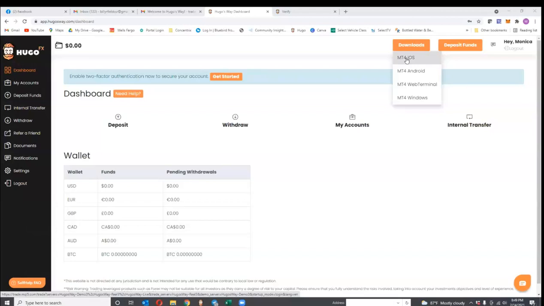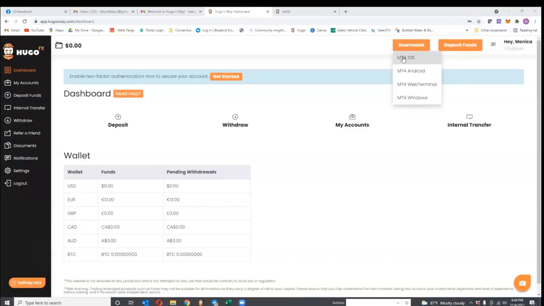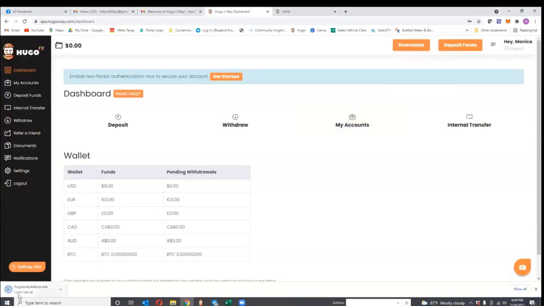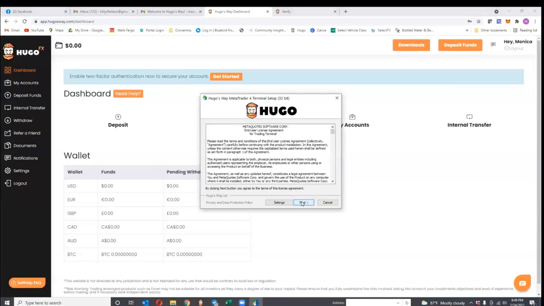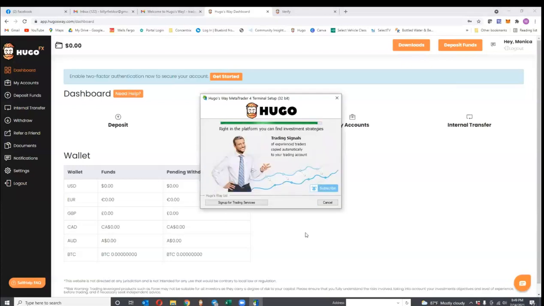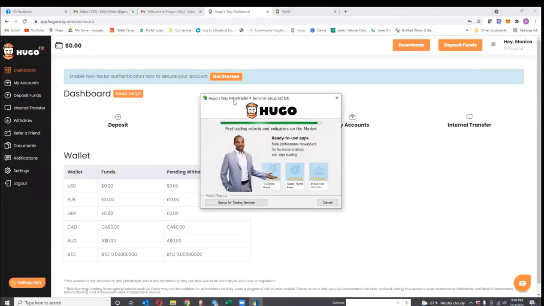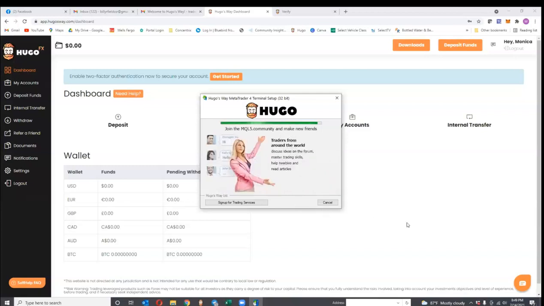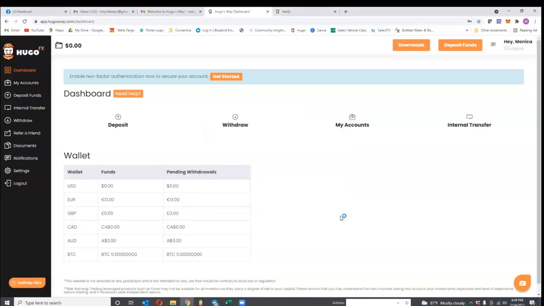Chromebooks, I would not suggest, because those indicators will not work. You would have to degrade your Apple product that you paid so much money for in order to do that. So that's for the Apple product. This is for your computer. You're going to come down here to your bottom left and allow it to open. Once it does open, you're going to give it permission to download, and you're just going to allow it to download. It doesn't take very long. We're doing MetaTrader 4. It's going to show some information on MetaTrader 5 as well, but we don't do MetaTrader 5. We do MetaTrader 4. Once it's finished, just go ahead and click off.